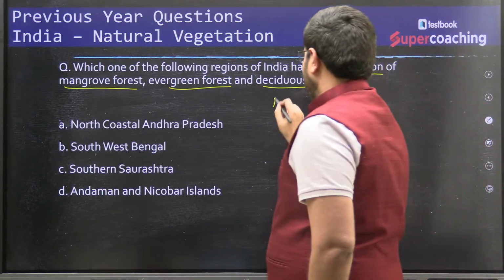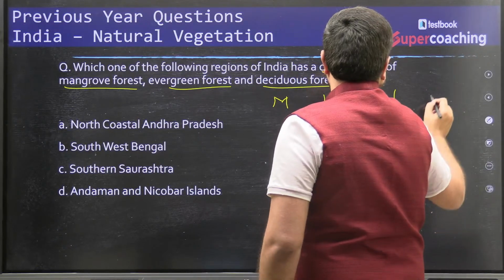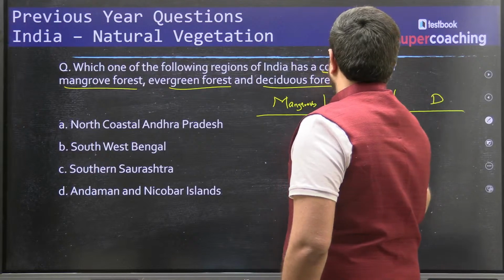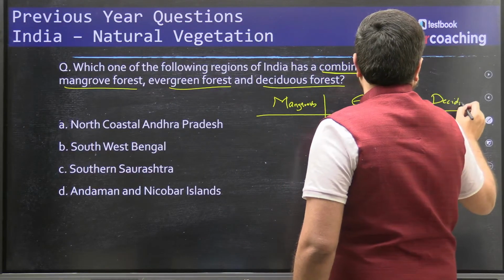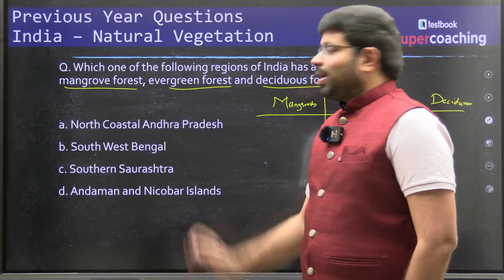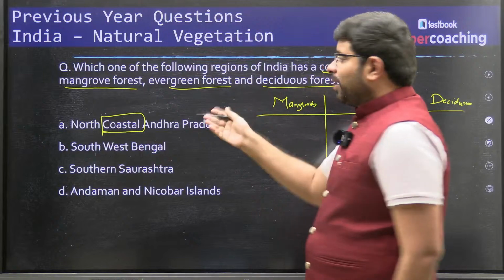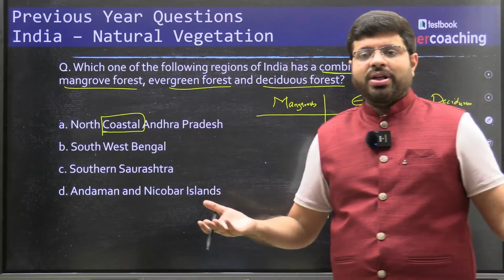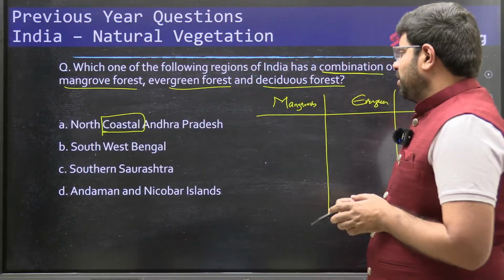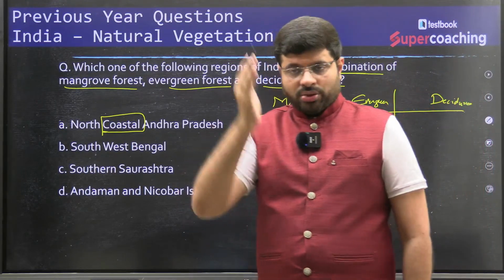So let us say mangrove forest, evergreen forest, deciduous forest. Mangroves, evergreen and deciduous. Now let us understand. North coastal Andhra Pradesh. The moment you talk about coastal, do you find the mangrove forest? Where do you find the mangroves? Mangroves are found at the transition between land and water. So even in north coastal Andhra Pradesh, do you find mangroves? Yes.